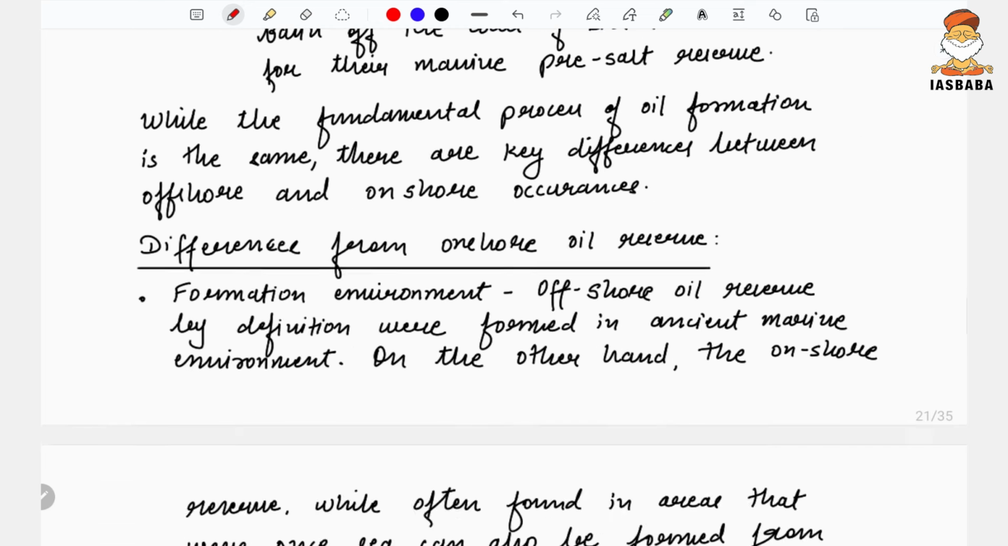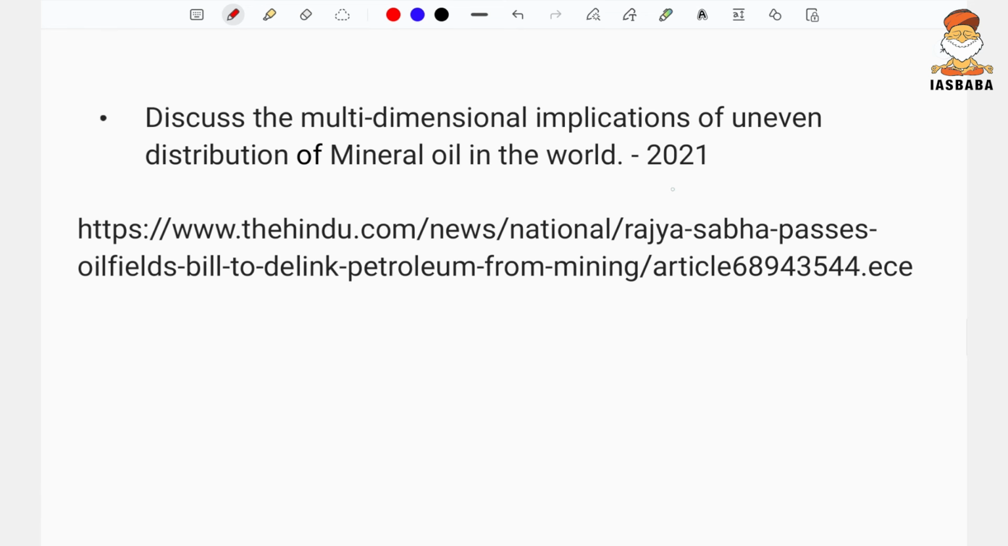So here in this case, let us see the relevance. In 2021 the question was, discuss the multi-dimensional implication, that is the impact of uneven distribution of mineral oil in the world. So this is not very specific to onshore and offshore. It is talking about the impact of the uneven distribution of the mineral oil in the world. So here one should have prepared it very thoroughly this year itself, with respect to the various onshore oil fields, offshore oil fields, and what is the reason for the formation of the oil fields in those regions?